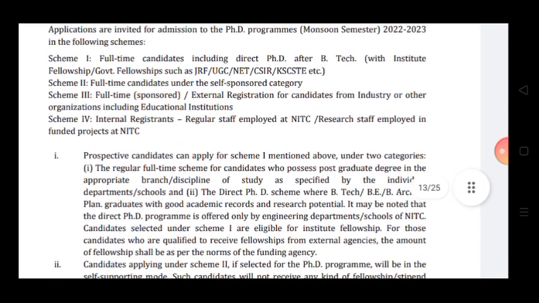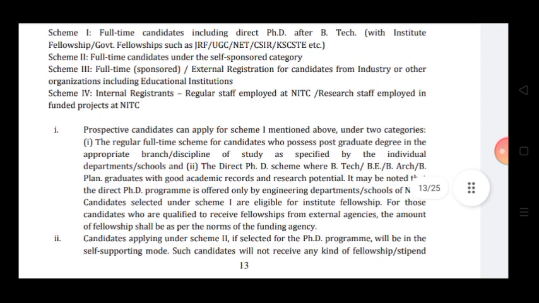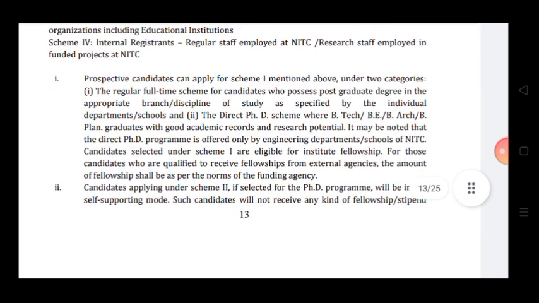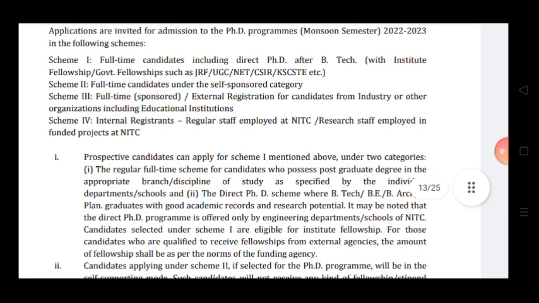Third: full-time sponsored or external registration for candidates from industry or other organizations including educational institutions. And scheme 4: internal registrants like regular staff employed at NIT Calicut or research staff employed in a funded project at NIT Calicut. So you can apply under any one of these schemes.